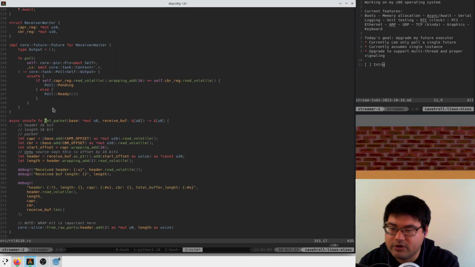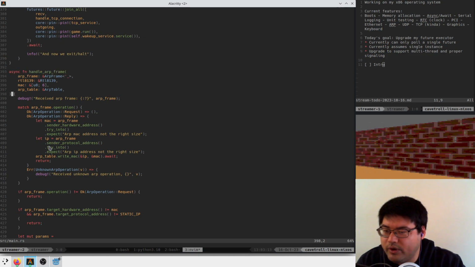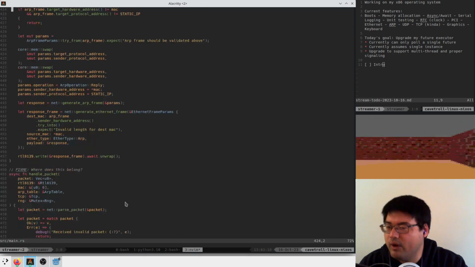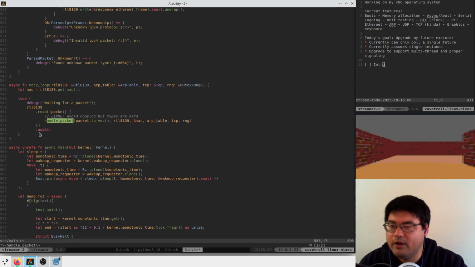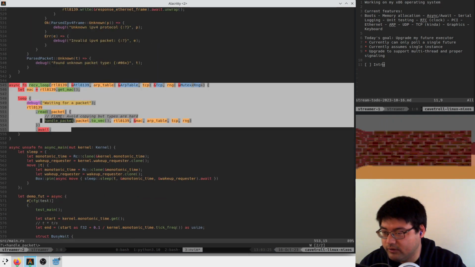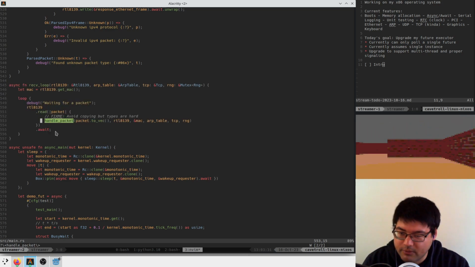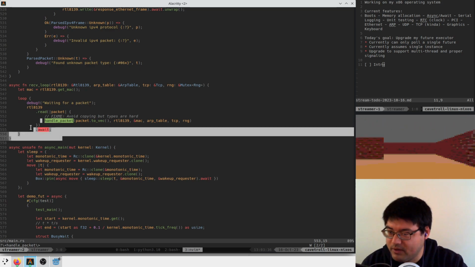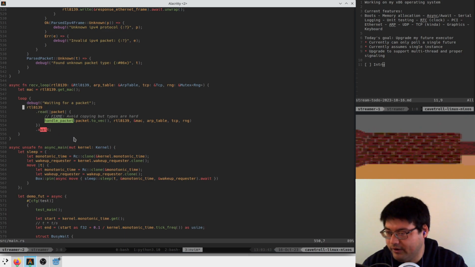Okay, anyways, the way it works is you write an async function, and when you do stuff, you might want to wait for something to happen. For example, we might want to read a packet from the Ethernet driver, and when there's no Ethernet packet to come in, we just say, hey, that's not going to happen immediately, so we're going to wait for that thing to happen. So here we call RTL8139, which is our Ethernet driver. We read on it, and at the end of that we say, oh wait, great.